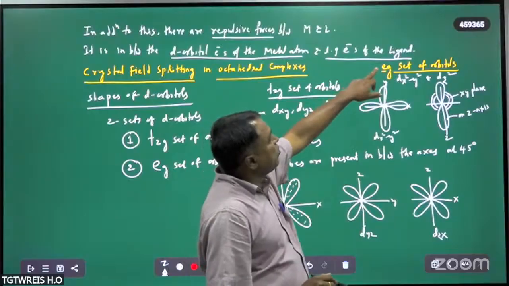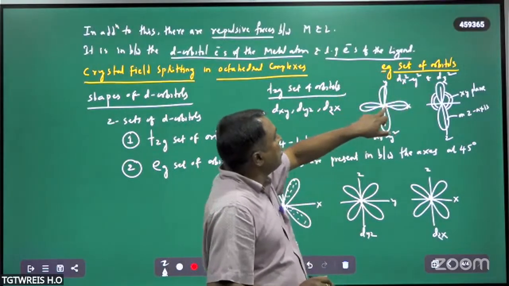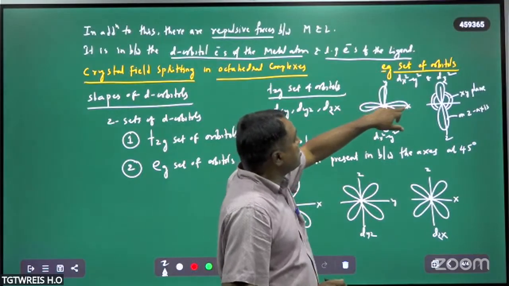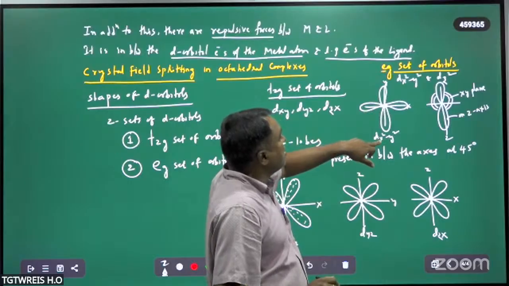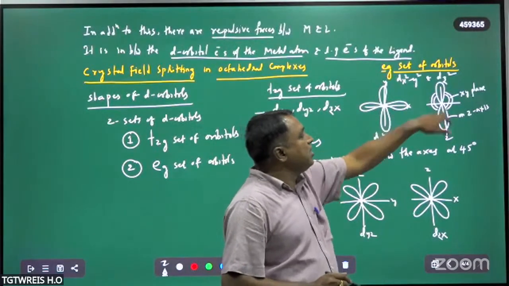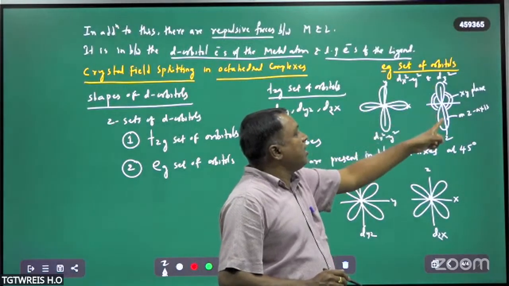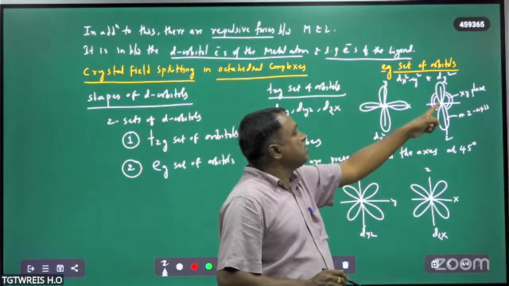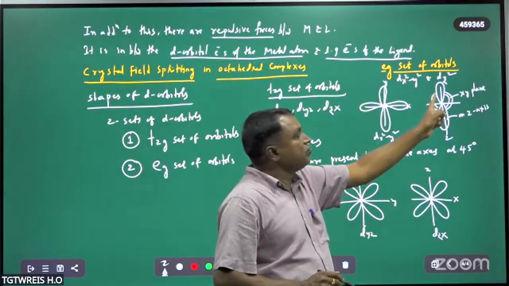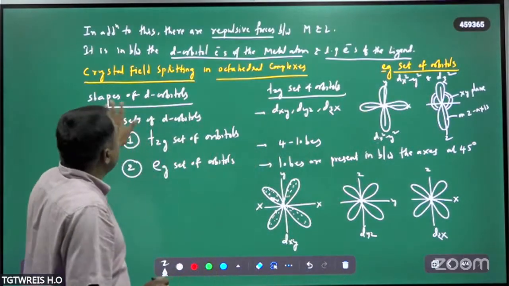This is the second type, the eg set of orbitals. These are dx square minus y square and dz square orbitals. Lobes are present along the axis. This is along the x and y axes, that's why it is dx square minus y square. This is the dz square: along the z-axis there are two lobes, and in the xy plane we have one ring. So this is about the shapes of d orbitals.